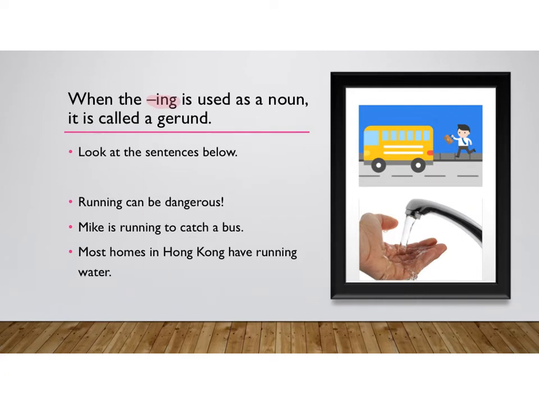Let's look at the examples. Running can be dangerous. The word running is a noun, or a gerund, treating running as a kind of sport. The second example, Mike is running to catch the bus. The word running is a verb in the present continuous tense. And the last example, most homes in Hong Kong have running water. The word running is an adjective describing the motion of water.